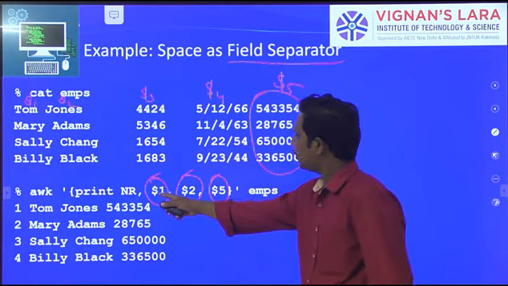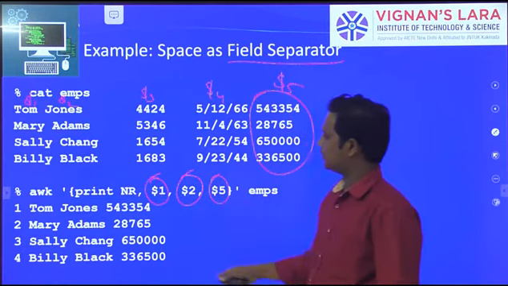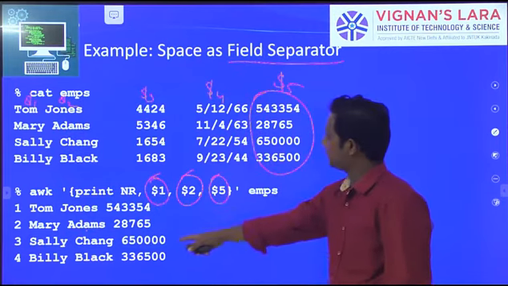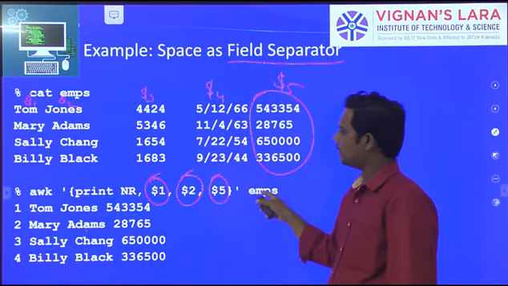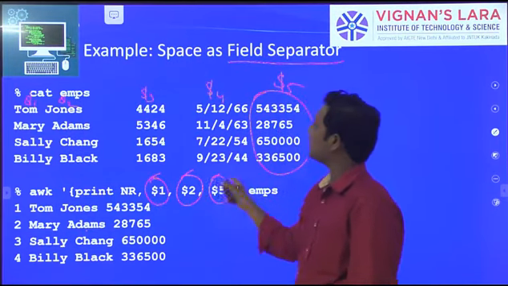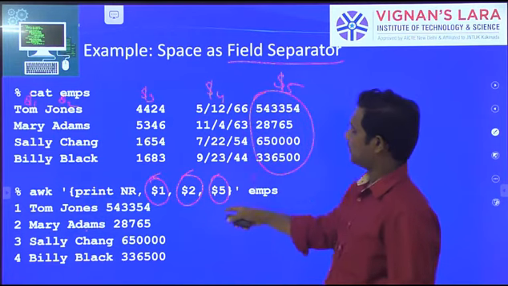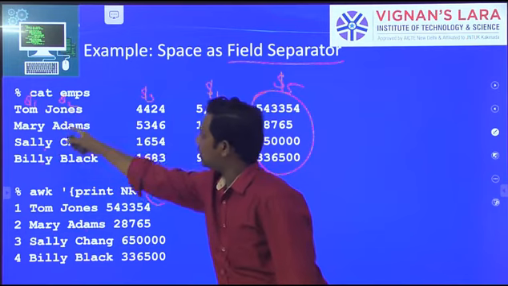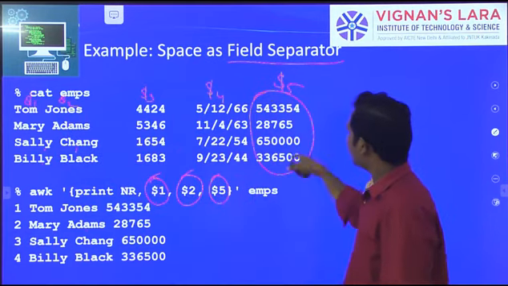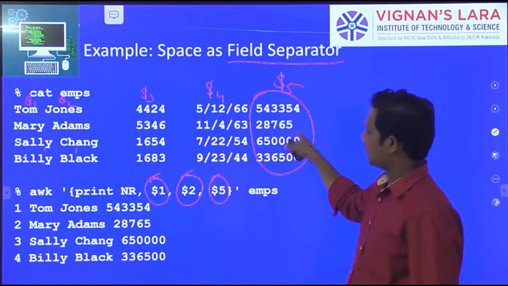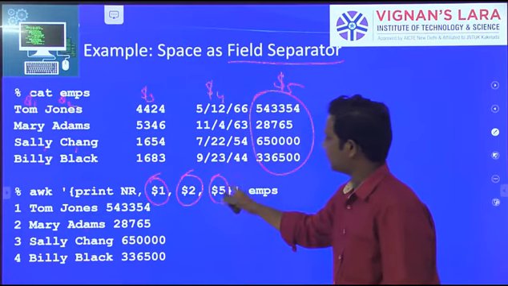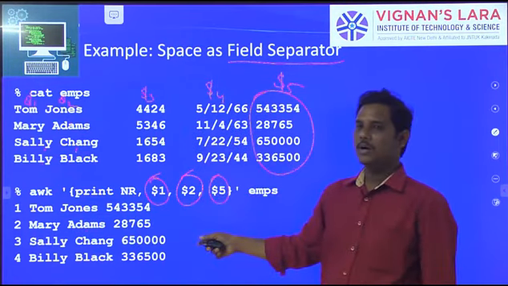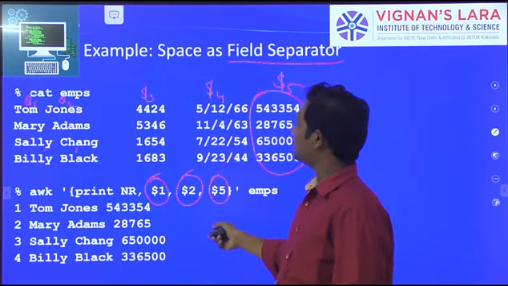We are displaying only $1, $2, $5. So $1 and $2 are displayed, next to $5. So in the employees table, only these 3 fields are separated. $1 is the first field, $2 is the second field, and $5 is the last field. That's why only these fields are displayed in the output. This is a simple example.